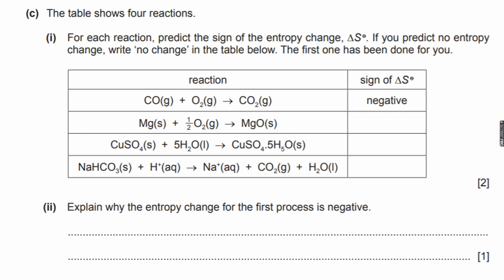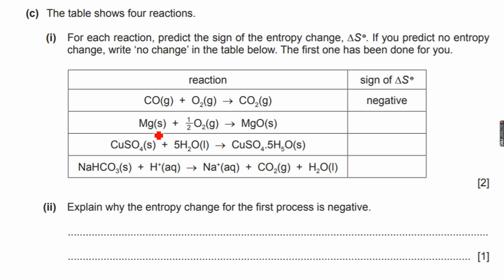So the table shows 4 reactions. For each reaction, predict the sign of the entropy change, delta S naught. If you predict no entropy change, write no change in the table below. The first one has been done for you. So what we have to do is these 3 which are after the first one.